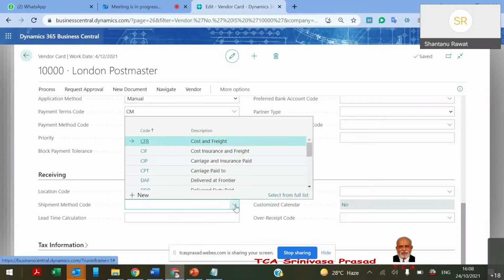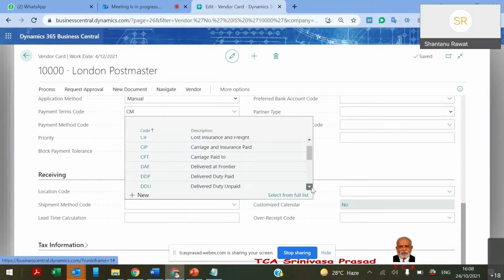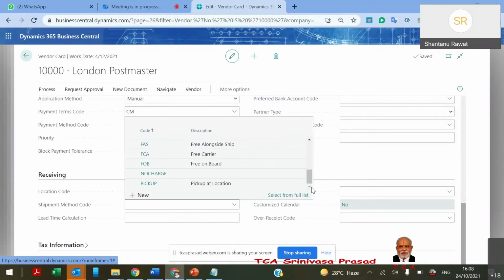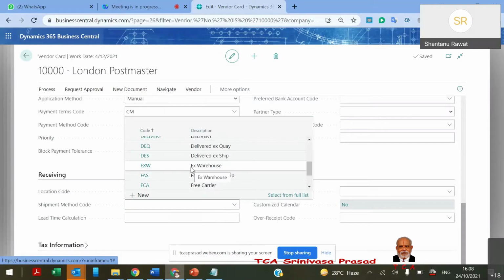Shipment method could be of various modes. I can define my default method, which again I can reconsider in a particular transaction. So if they are providing delivery to the X warehouse most of the time, I can define that as the default method.